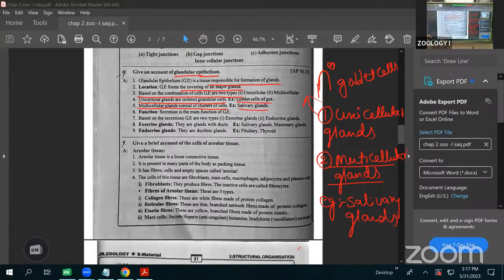Next, what is the function of this glandular epithelium? The main function is secretion. Secretion is the main function of the glandular epithelium. Based on the secretion, the glands are majorly of two types.